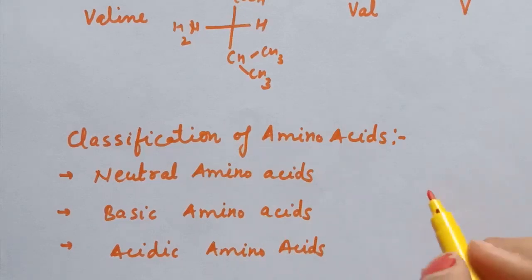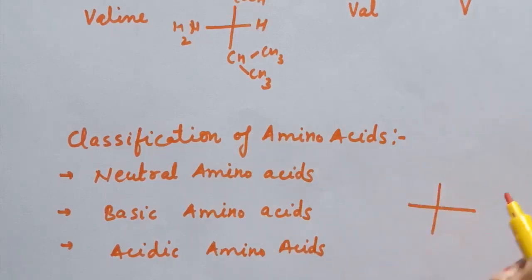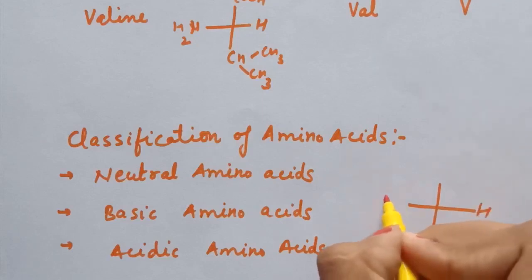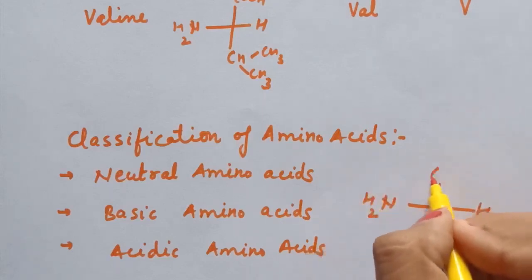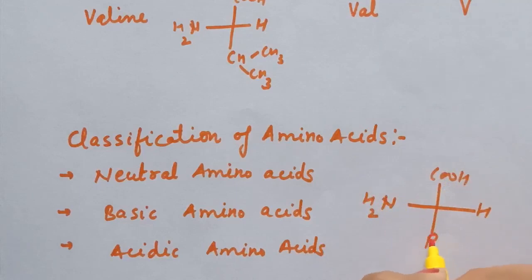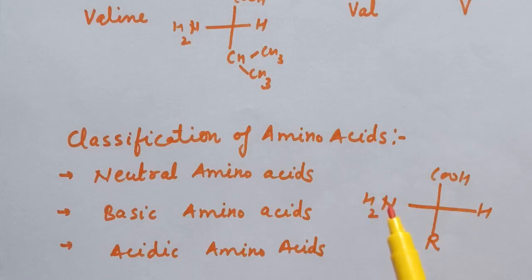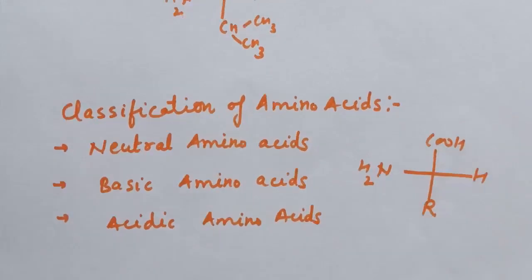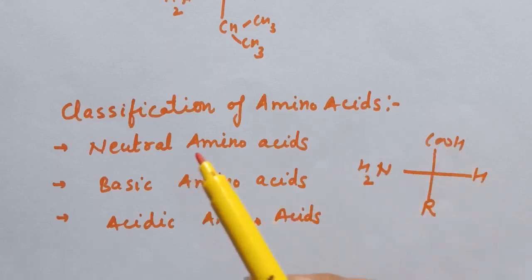Now if you see the structure of alpha amino acids, here one NH2 group is present, one carboxyl group and one R group. So here in this amino acid, this NH2 is basic and this carboxyl group is acidic. So overall we can say that this is neutral amino acid. So if in any amino acid the number of carboxyl groups and the NH2 groups are equal, then that will be neutral amino acid.